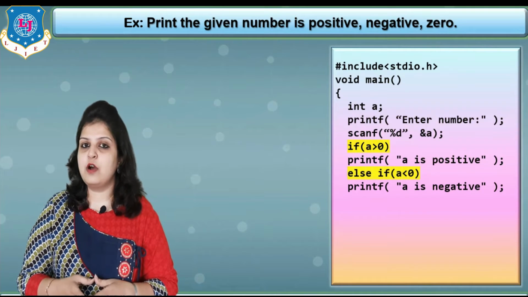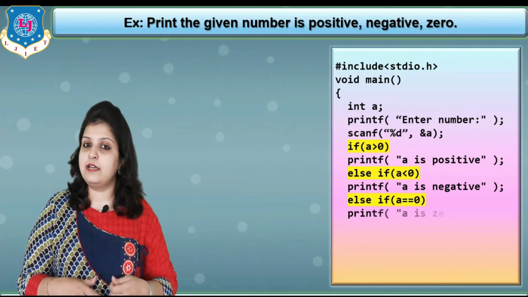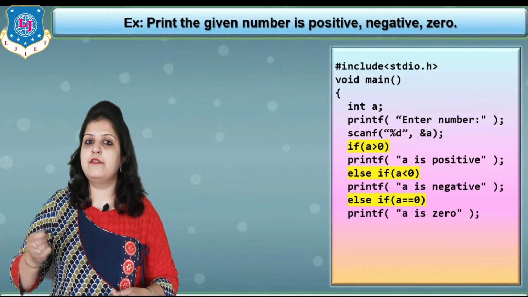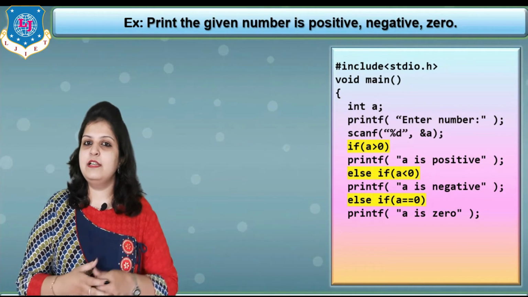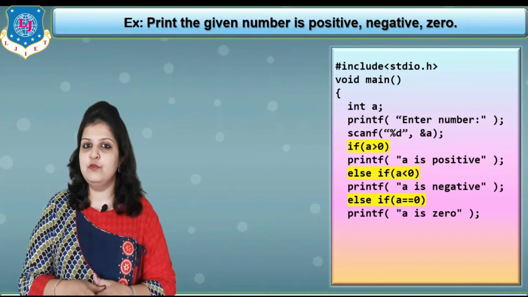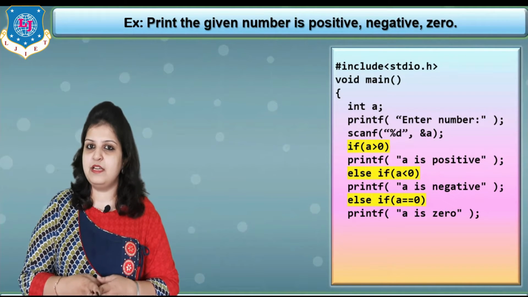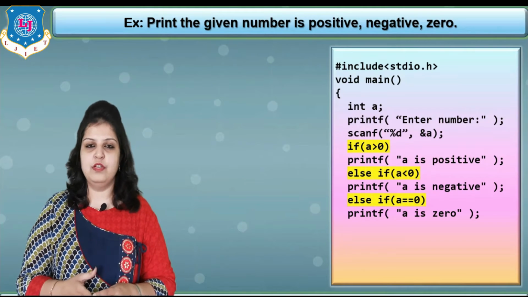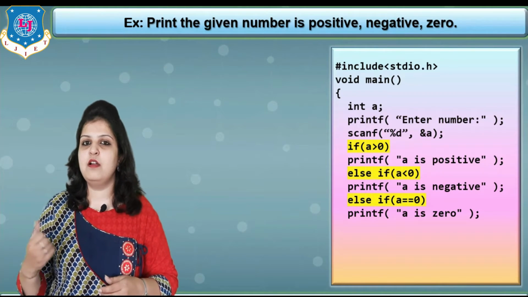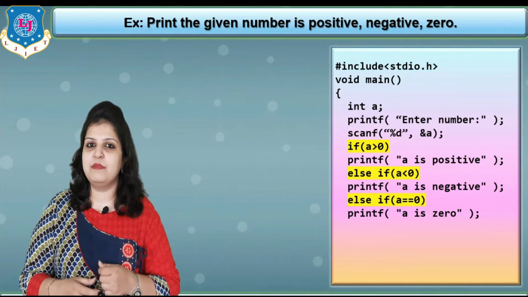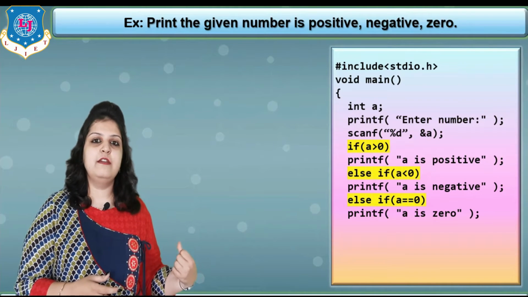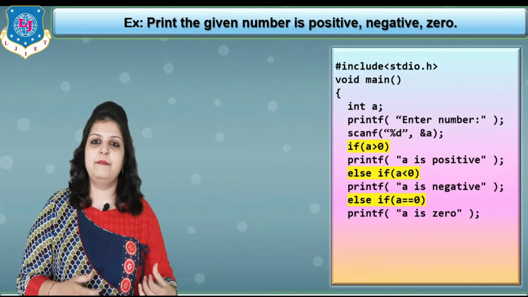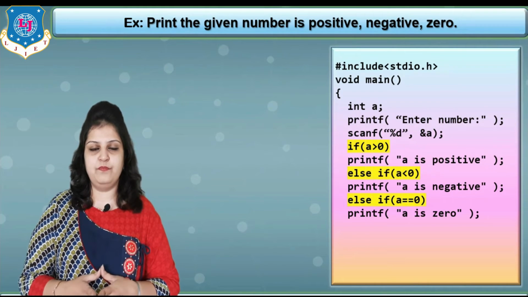Now for 0, how can we write the condition? Again write the else if statement, and in brackets a is equal to 0. Why double equal to? Because when we use a relational operator for comparison, the sign for equal to is double equal to. Single equal to is used as the assignment operator. So just remember this. So else if a is equal to 0, then printf a is 0.